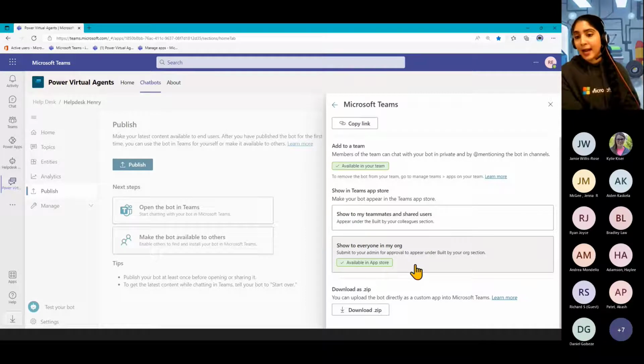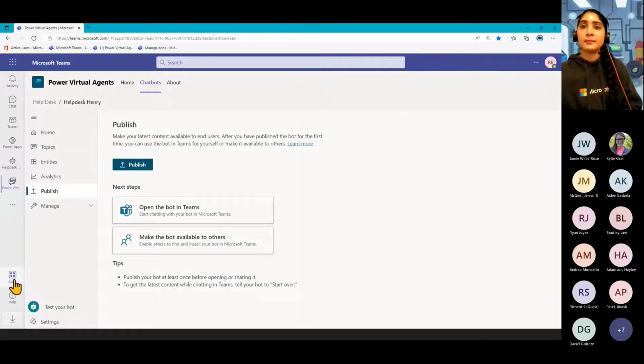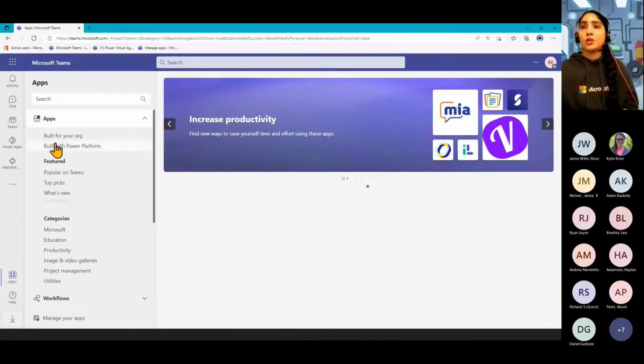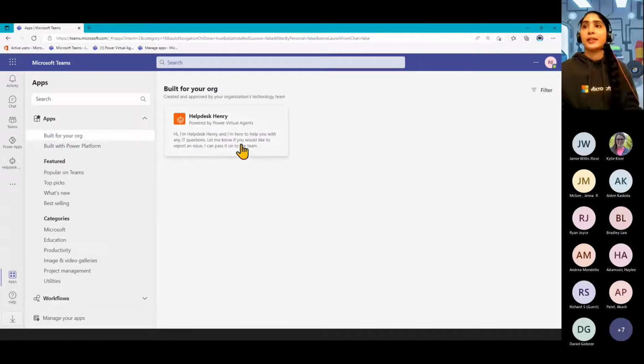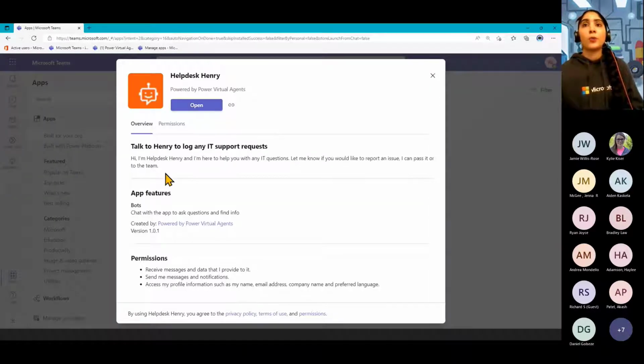They can see it from their admin center, and then they can approve it from there. So what that does is over in the apps area of Teams, that means everyone in your organization can go and find it here and install it from there. So to install it, they can just click on it and click add or open, and then it sits here in their team.